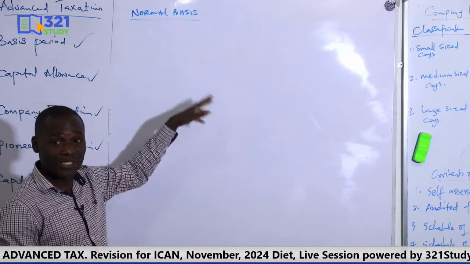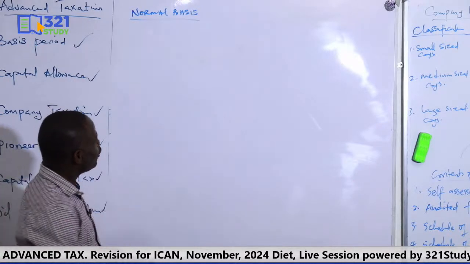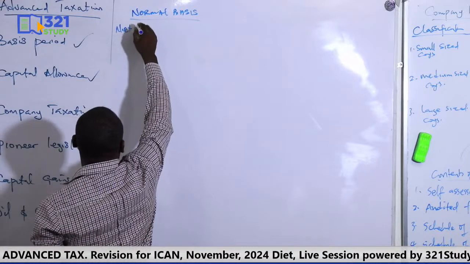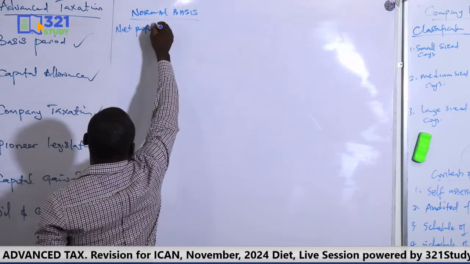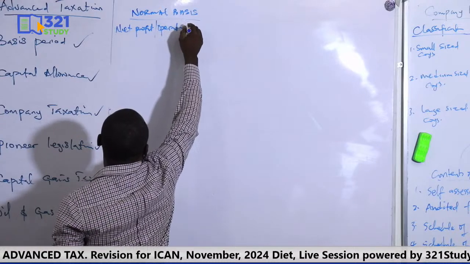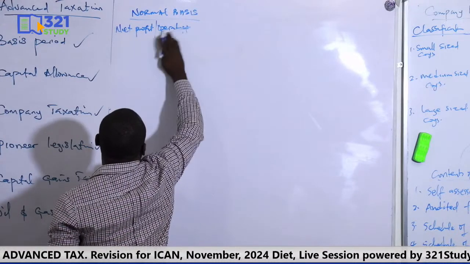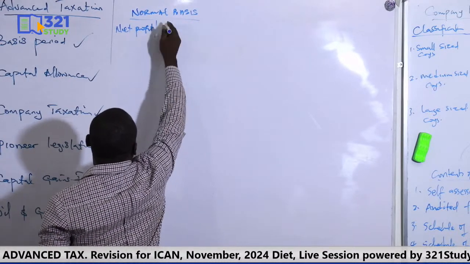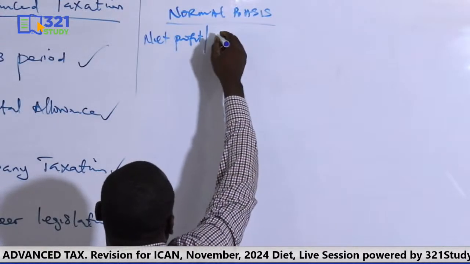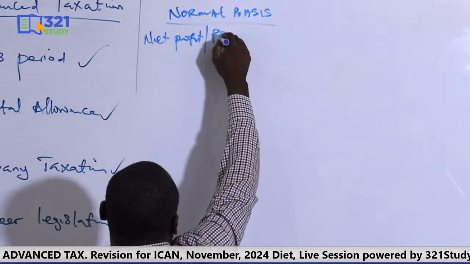That's what you do on the normal basis. So your normal basis will start from either they call it net profit, you see the line item there, or maybe it's only operating profit you are seeing there. Or let's say, most times you see net profit, profit before, profit after. So you always use profit before tax.